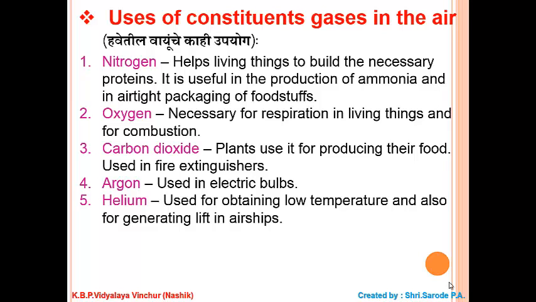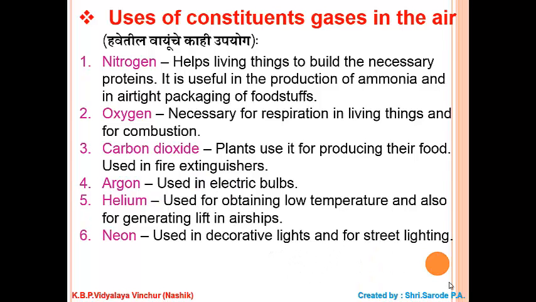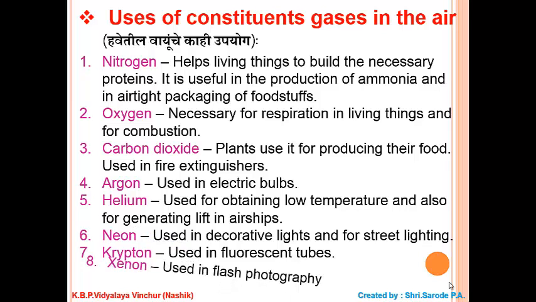Helium is used for obtaining low temperature and also for generating lift in airships. Neon is used in decorative lights and for street lighting. Krypton is used in fluorescent tubes. Xenon is used in flash photography.